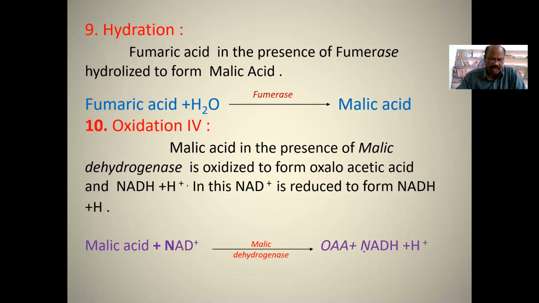In the anabolic role, the intermediate substrate alpha ketoglutaric acid is involved in the synthesis of amino acids. So the Krebs cycle has a dual role, anabolic as well as catabolic.